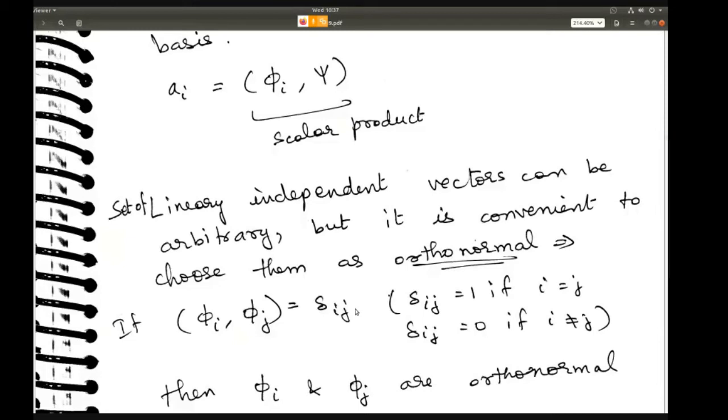So for example, i and j, right? For example, R is equal to xi plus yj plus zk. So the R vector can be written in terms of xi plus yj plus zk. So i, j, k, these three are basically linearly independent vectors, because if you take the dot product of i and j, what will you get? You will get 0. Dot product of j and k, you will get 0, right? But the dot product of i and i, you will get 1. So these are examples of linearly independent vectors which combine together and form your actual vector, which is R. So that's what it means.